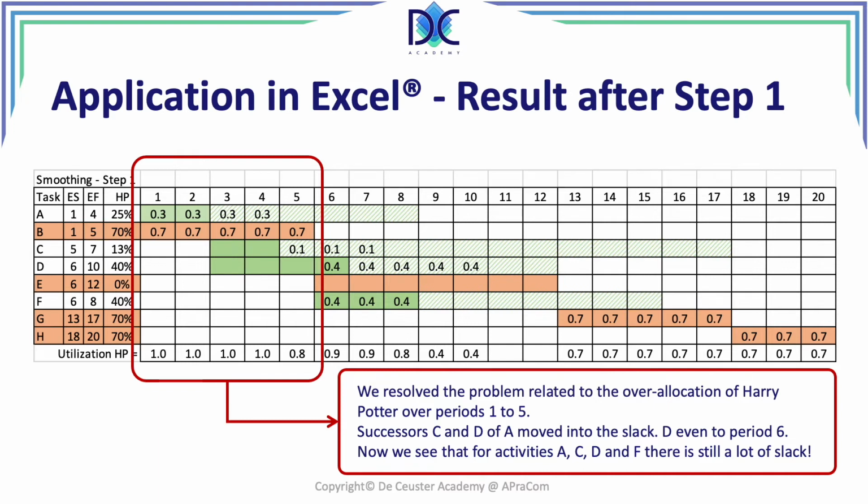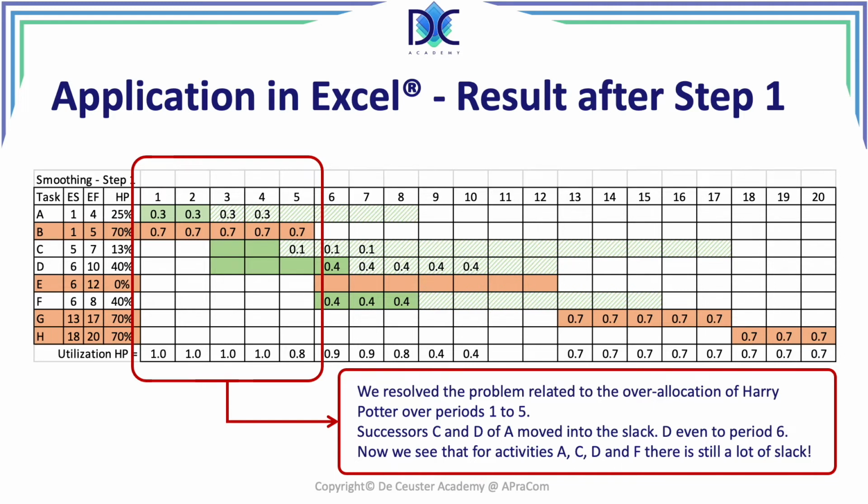Now we also see that the activities A, C, and F, and D also still have a lot of slack available, D a little bit less, but certainly for activity A, activity F and activity C, there is a lot of slack, and we know that during that period we lose our flexibility when we have changes that involve those activities. It may be better to do something about the slack and move those activities further away.